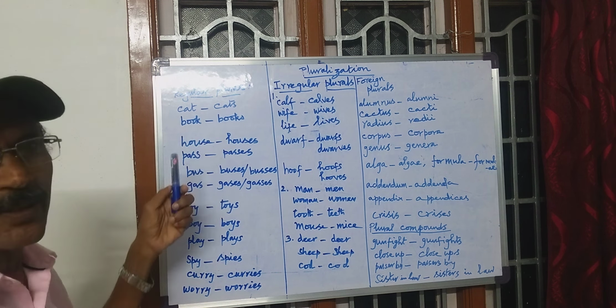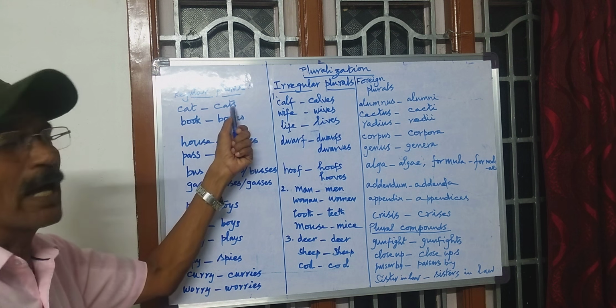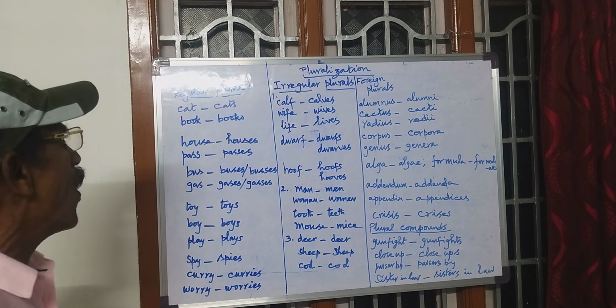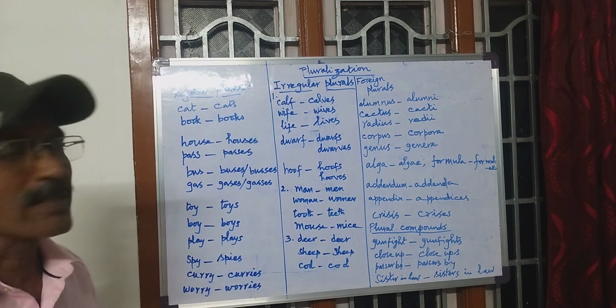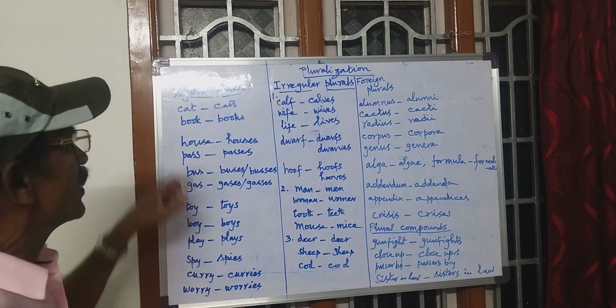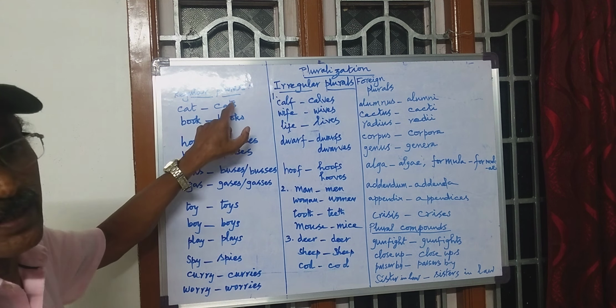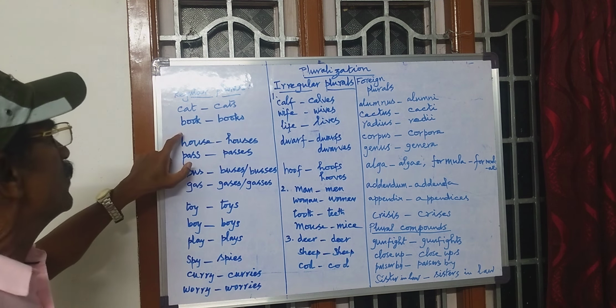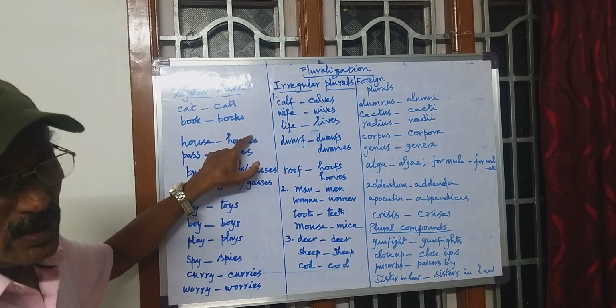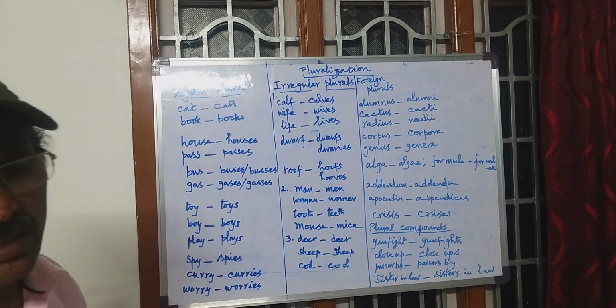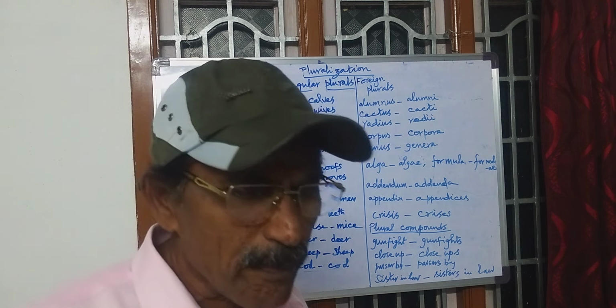Do you follow? Regular plurals are formed by adding to the noun an S suffix or ES suffix. See, cat becomes cats when it becomes a plural. Book becomes books. So how will you form a plural?